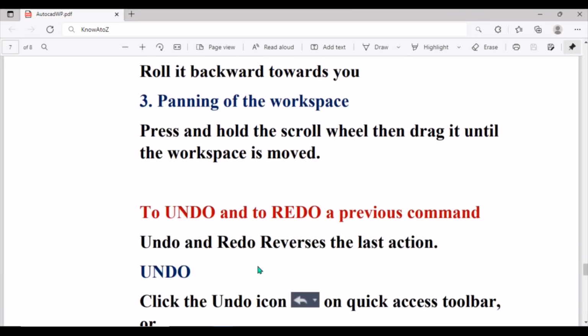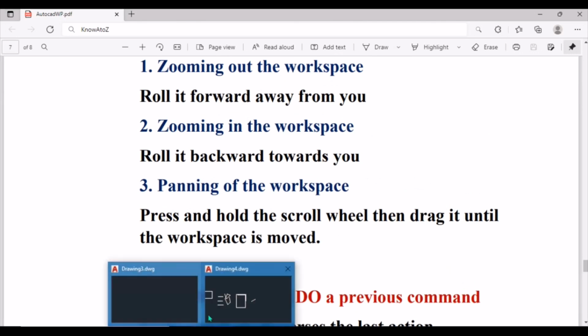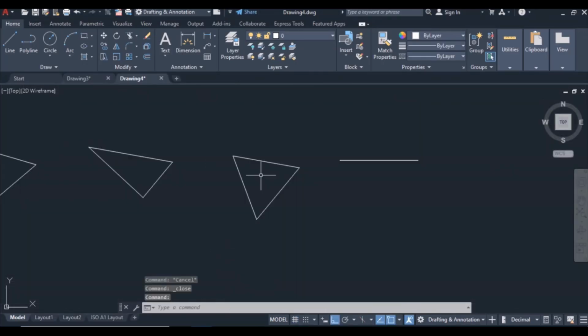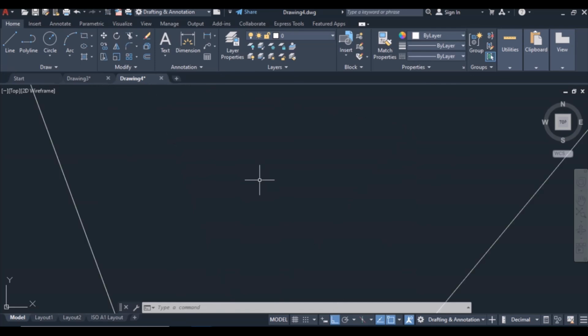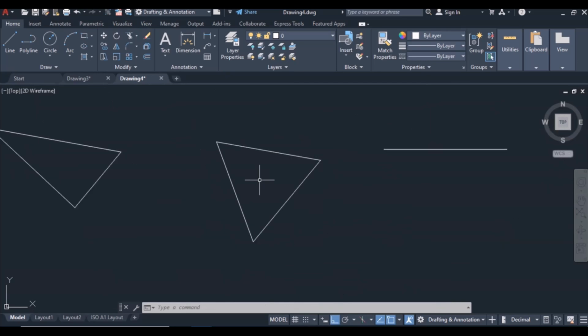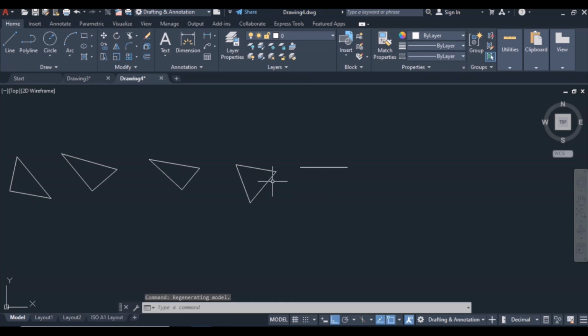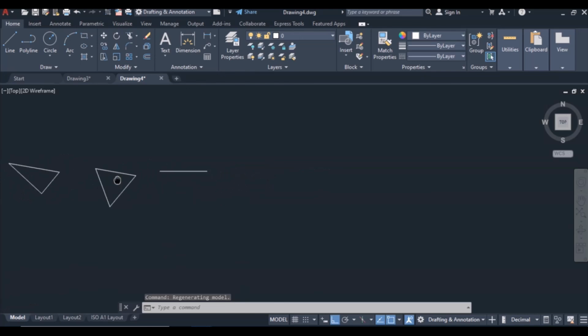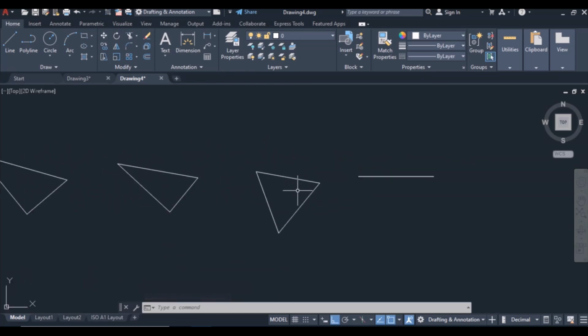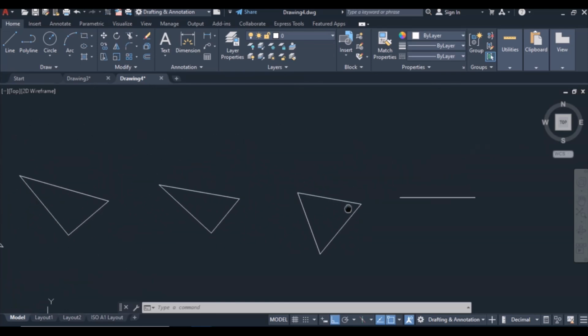moved. Okay, let's see. When I want to zoom in on this object, I just scroll it away from me. When I want to zoom out, I just scroll it towards me. Okay, you see what's happening on the screen? Then I can just move this up. I can just pan. Just click on the scroll wheel and hold. Then you just drag your workspace.